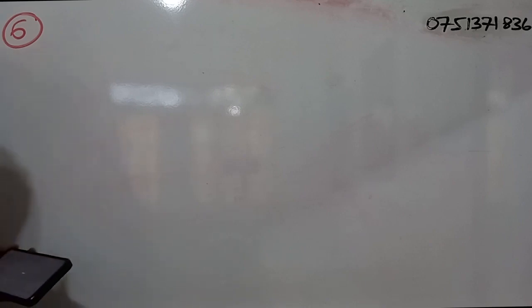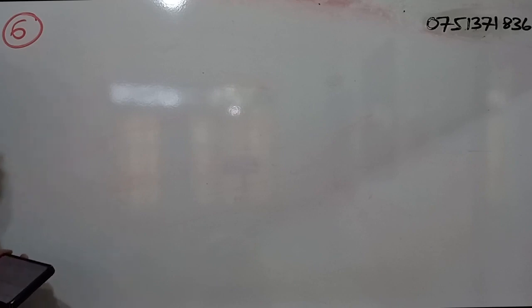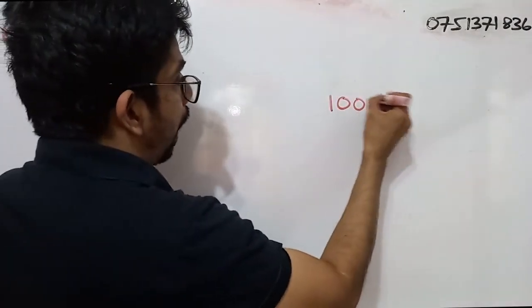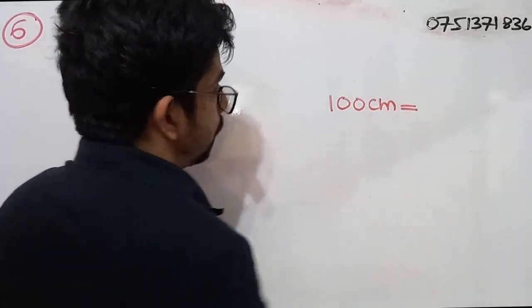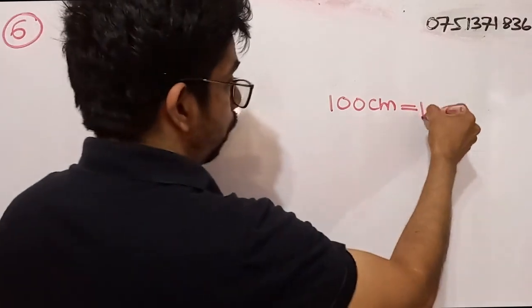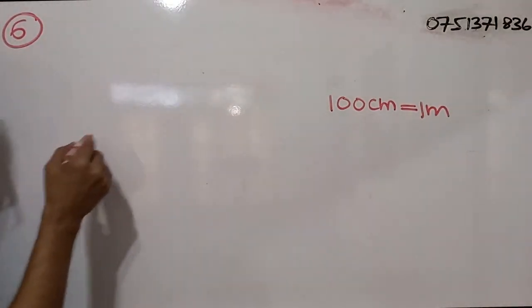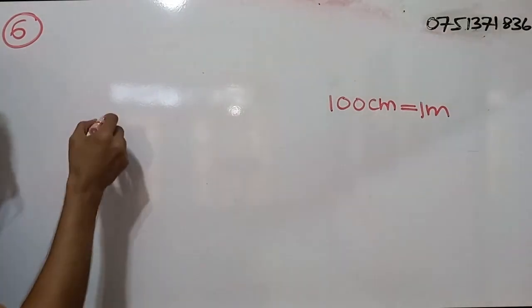Right. Question number 6. The height of Samanthi, who is in grade 7A, is 145 centimeters. Express her height in meters. Okay, so we know 100 centimeters is equal to 1 meter.